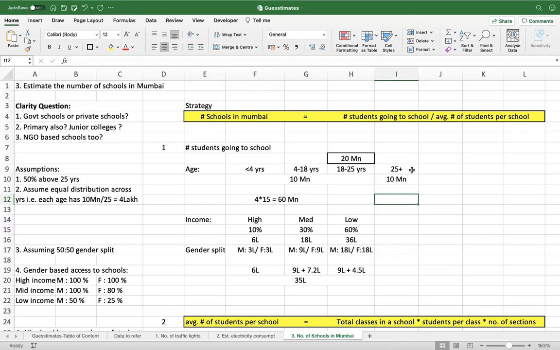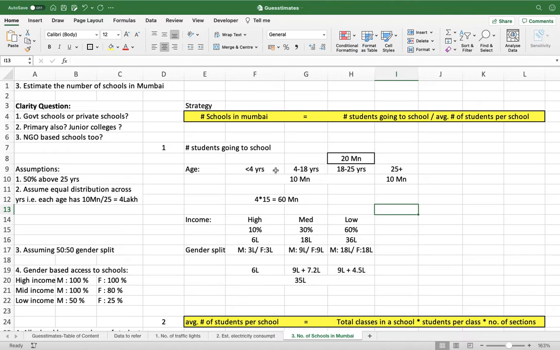So what I have assumed is that people having age till 25 years is 50%, and people belonging to 25 years and above is 50%. Okay, so this is a very simplistic partitioning I have done. You can maybe pursue this, and if you have any better idea you can do that also, so no problem as such. Yeah, so 10 million 25 plus age group, and 10 million till 25 age group.